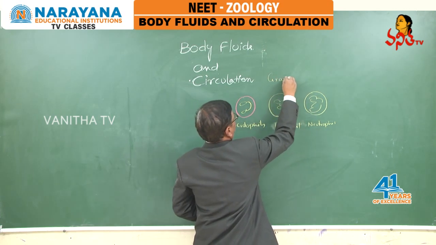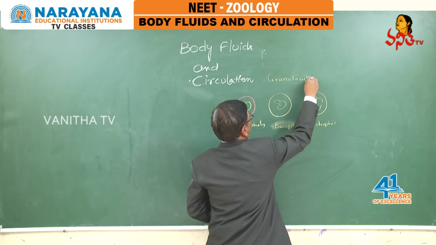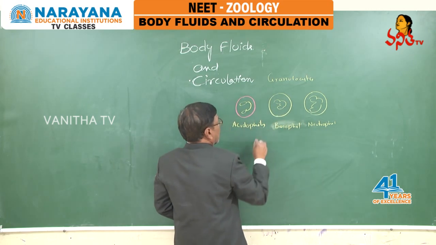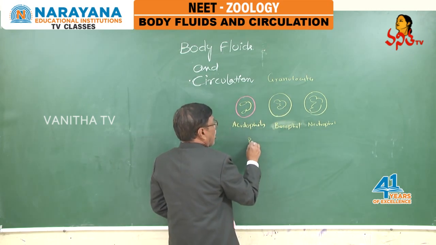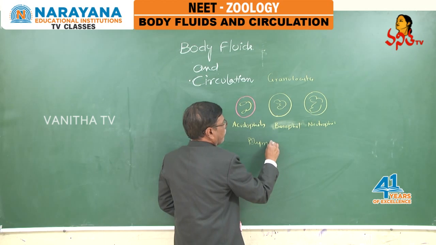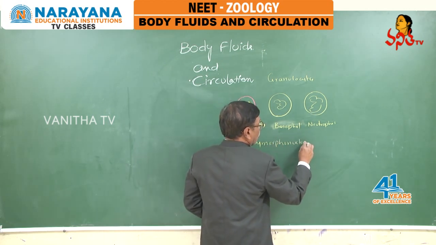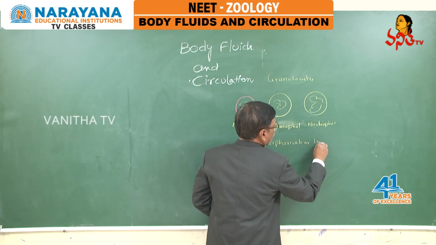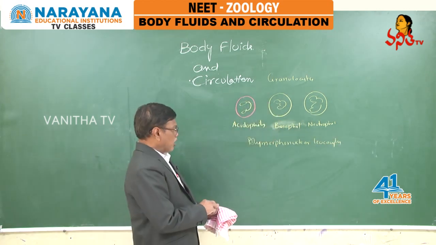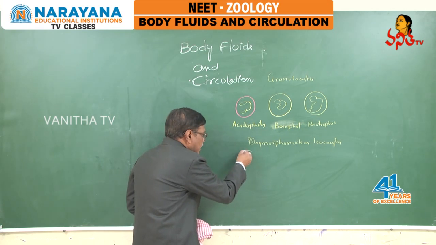granulocytes can also be called polymorphonuclear leukocytes. Then coming to the lymphocytes.